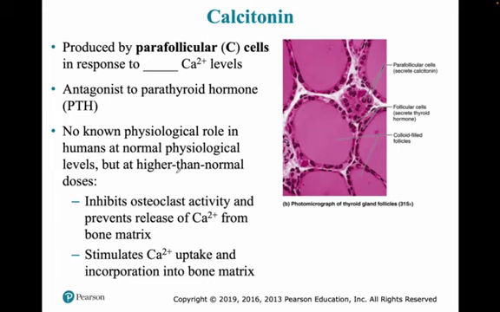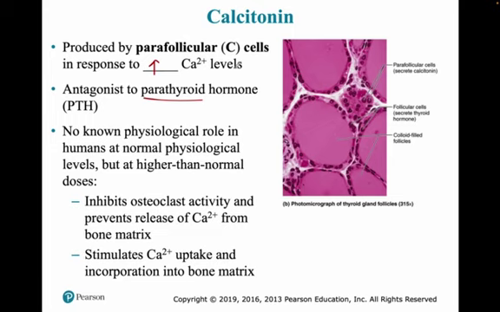The last one we'll talk about is calcitonin. This is an antagonist hormone to PTH. We have discussed this. It is produced by the parafollicular cells of the thyroid in response to, if you remember, high calcium levels. PTH works when calcium is low, and calcitonin works if calcium is high.